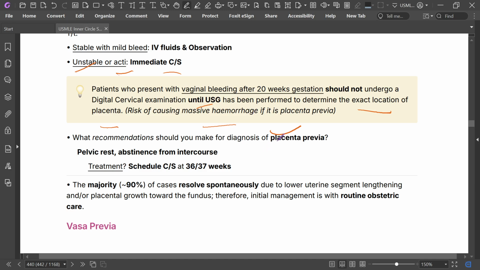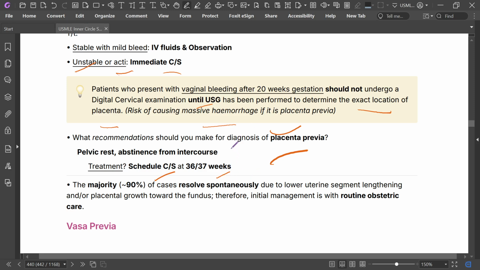What recommendation do you make for placenta previa? Pelvic rest, abstinence from intercourse, and treatment is scheduled CS at 36 to 37 weeks of gestation.